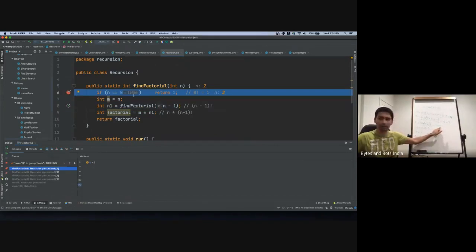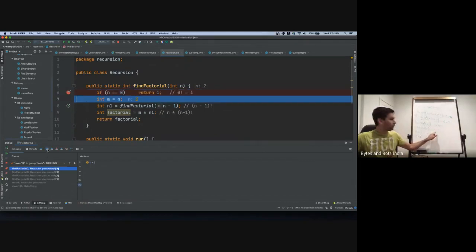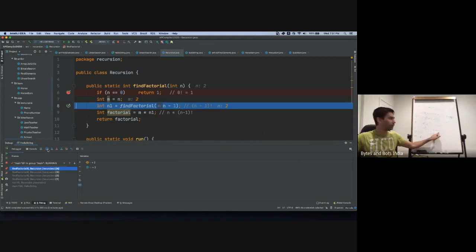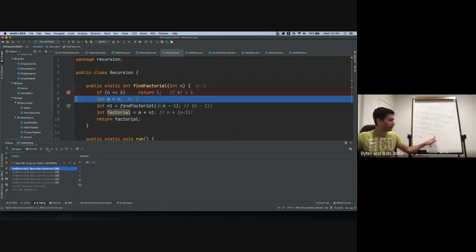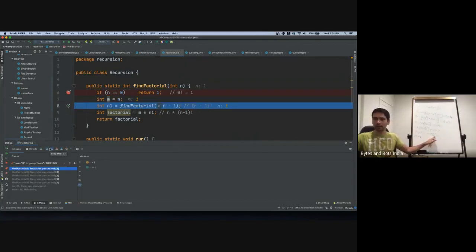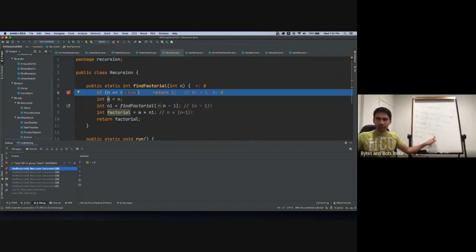So we are at this level now. 2 factorial is 2 into 1 factorial. Right? So what is 1 factorial? We don't know. So we'll call the method and say, give me 1 factorial. So we'll come here, n is 1. What is 1 factorial? It's 1 into 0 factorial. But what is 0 factorial? Well, we don't know. So let's find it out. 0 factorial is 1, correct? So this is going to return 1. So this becomes 1 into 1.